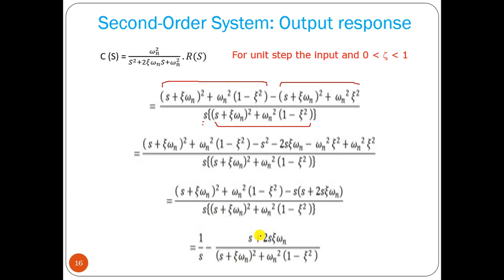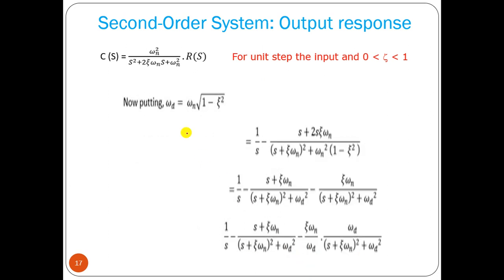So we are separating that term. Then this factor omega n square into 1 minus zeta square, we can assume as omega d.